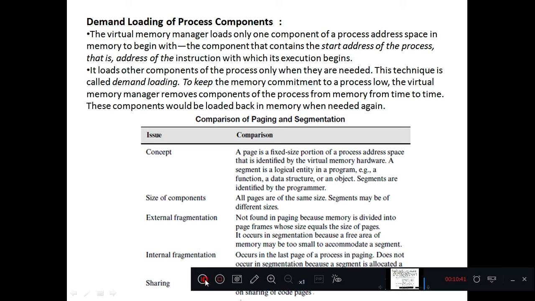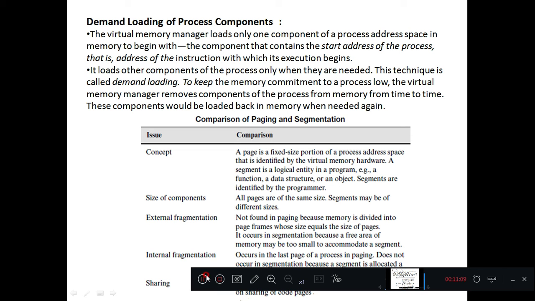Now the next concept is demand loading of a process component, right? So now we have understood that the virtual memory manager is going to replace the data or the instruction in the main memory with the data which the user wants from the disk, right?